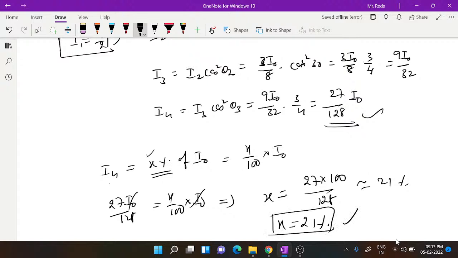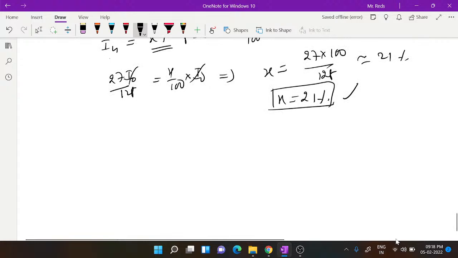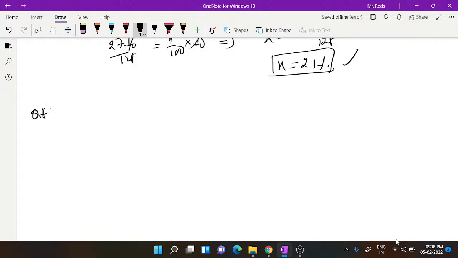Similarly, you can observe here that a percentage of intensity is given, but for that you are asked to find the corresponding angle. Two Polaroid sheets are placed one over the other with their axes inclined to each other at an angle of theta. If only 12.5% of the intensity of the light incident on the first sheet emerges out from the second sheet, then what is the value of theta? You can place them one over the other or side by side. This is the first sheet, and this is the second sheet, which is inclined at an angle theta.